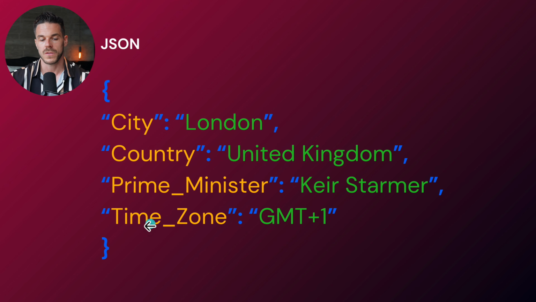So the yellow words here are the key names, and the green ones are the values. So again, it is always a combination of a JSON key, for example, city, and a JSON value, for example, London. And I hope that now you understand better why this JSON format is so useful, because we can tell a computer, for example, always use the value that you find in the key city, and then the computer will always know where to look for that information.